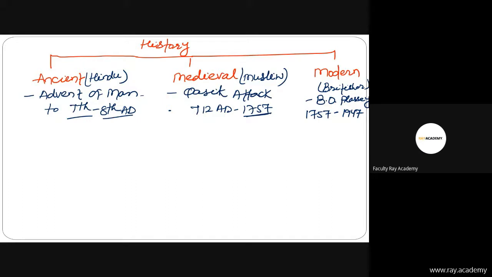So let's start. Friends, based on the evidence: first prehistoric, then proto-historic, and then historic.